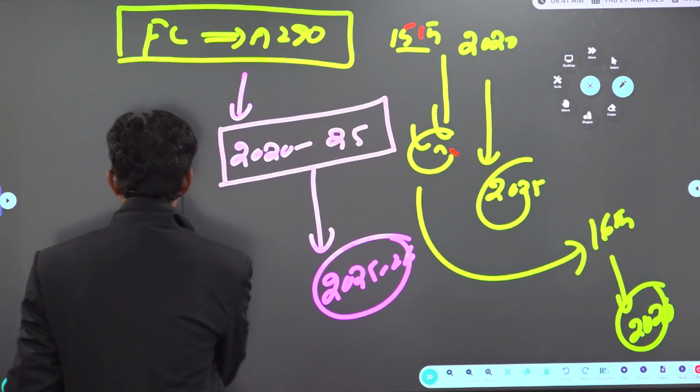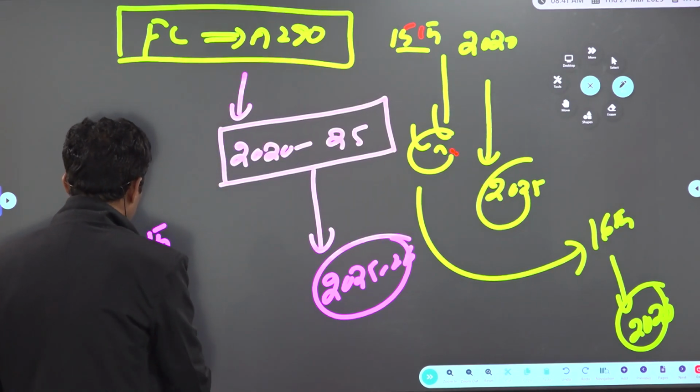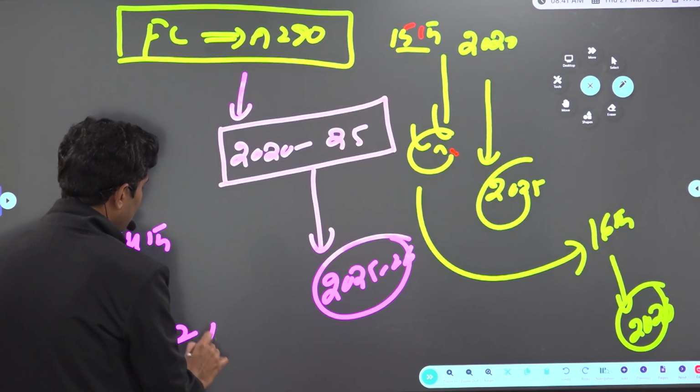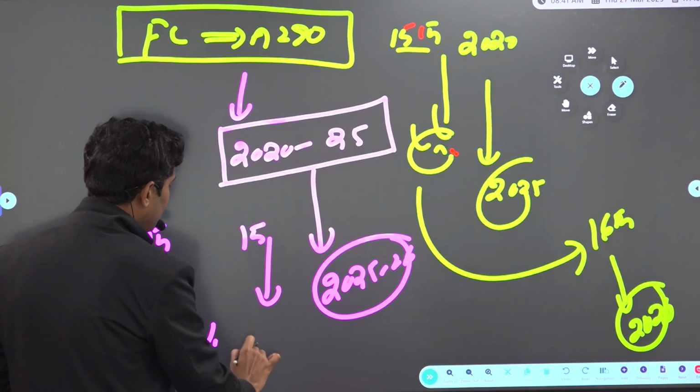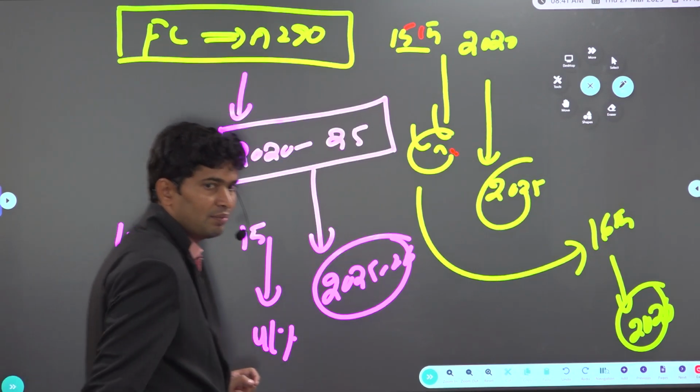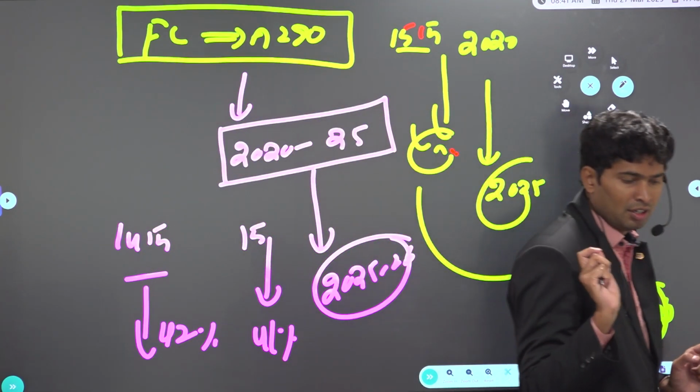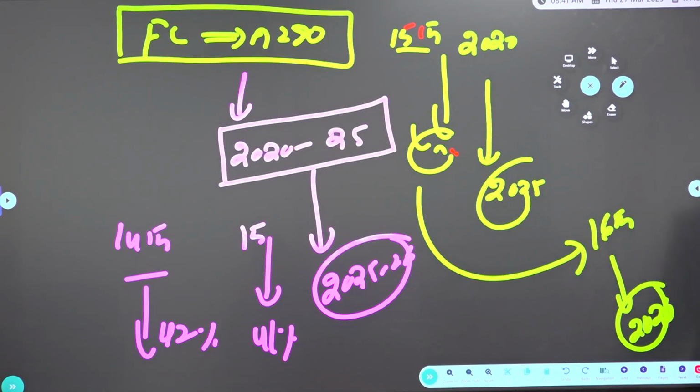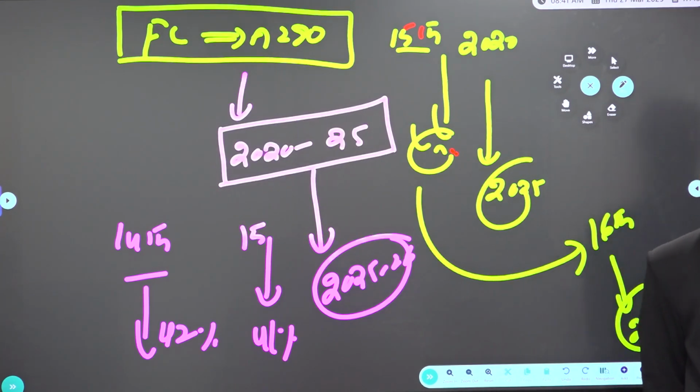The 14th Finance Commission suggested how much vertical devolution? 42%. The 15th Finance Commission suggested how much devolution? 41% of devolution. Now apart from that, are Finance Commission recommendations binding on the government? No, advisory only.